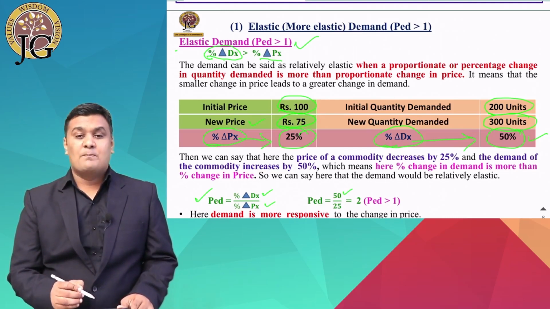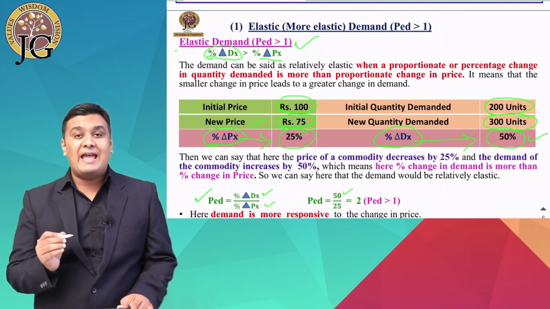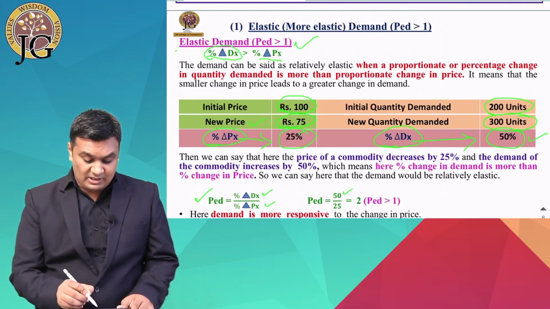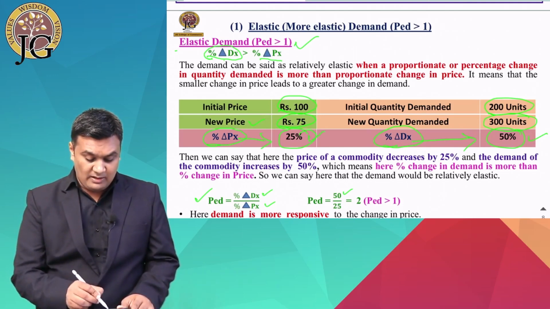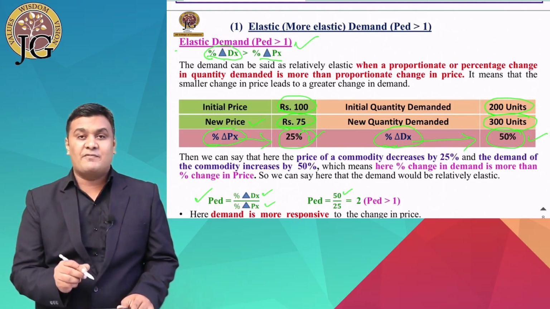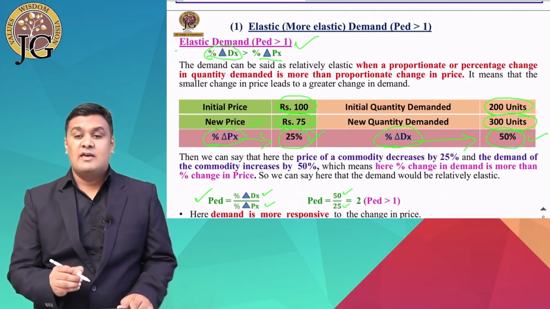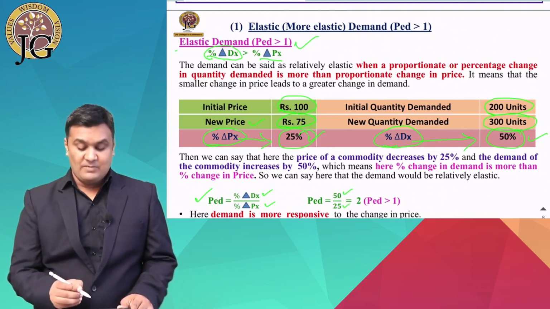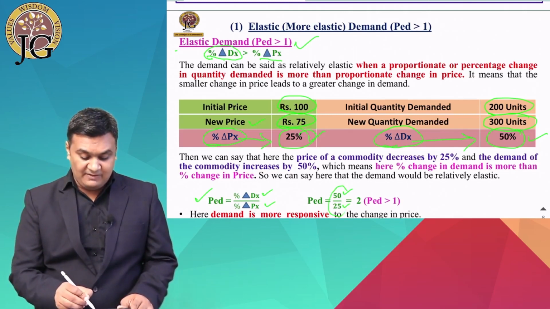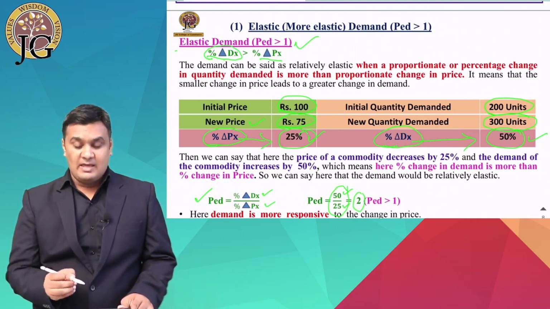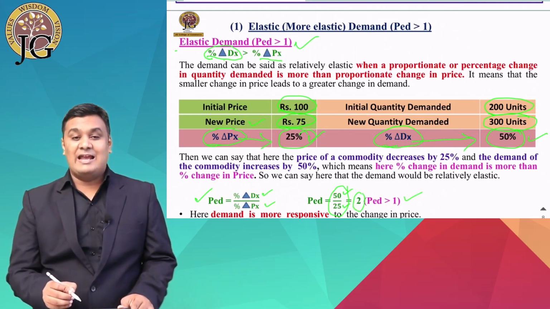In the denominator we write the percentage change in price of X, which is 25. When we divide 50 by 25, what will be the answer? The answer is 2, and it is definitely greater than 1.